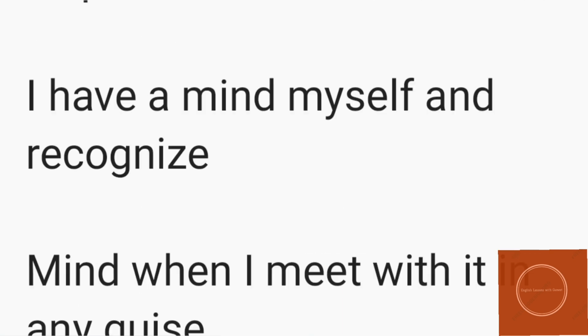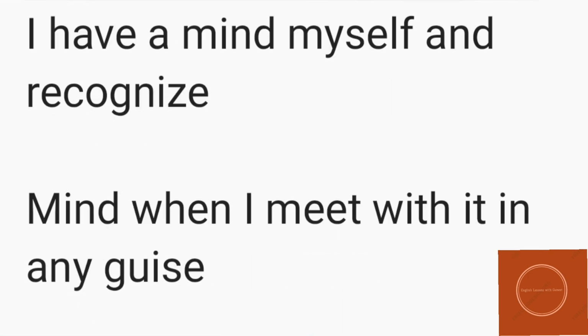I won't kill it. I have a mind myself and recognize mind when I meet with it in any guise. Now the meaning of guise over here is in any form, we can say. Then the poet is saying that I have a mind of myself as a human, and recognize mind when I meet with it in any guise. If we understand the basic meaning, he is saying that I'm having my own intelligence, and I can also recognize intelligence when I meet it in any form. I can recognize the intelligence.